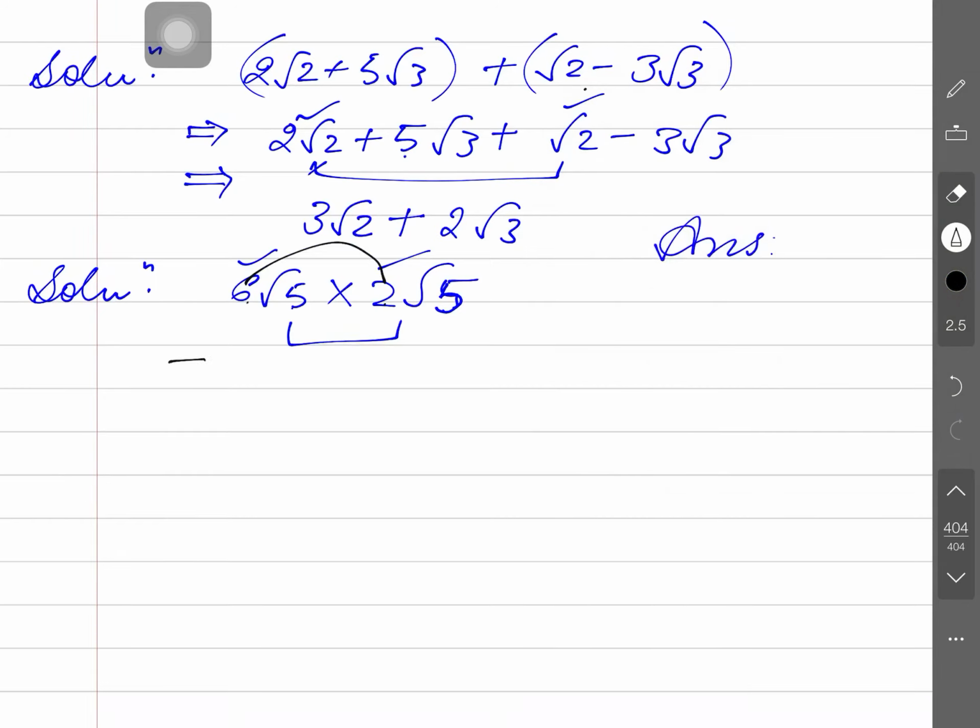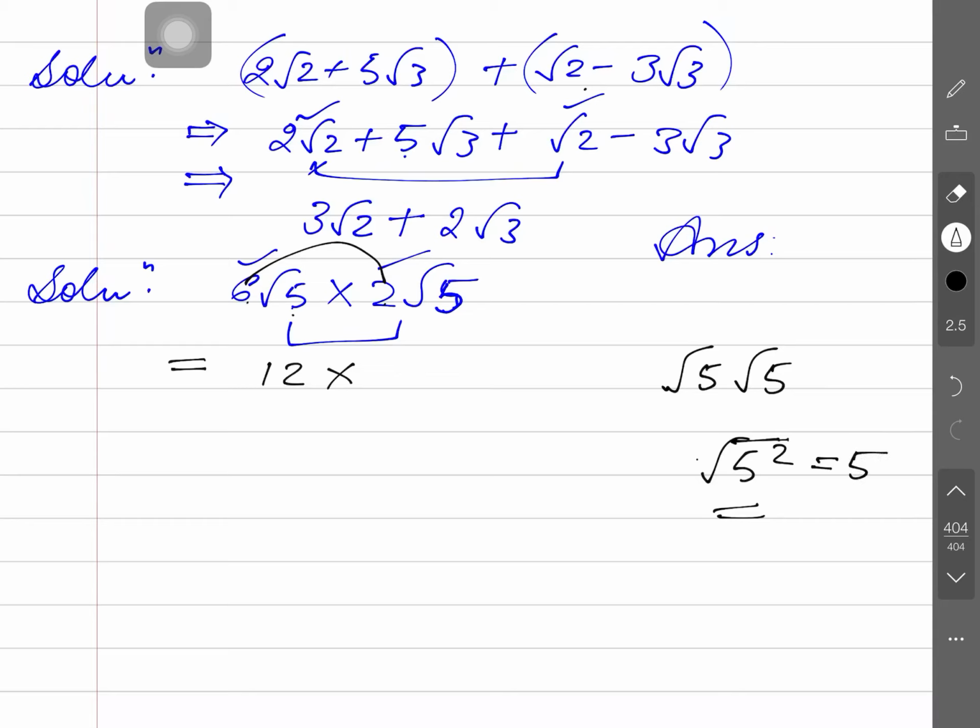So, 6 2s are, what will happen here? Please tell me. 12 into root 5 into root 5. The same operation is there. So, this can be written as root 5 squared. Is that clear? Its index is 2. So, any number carrying a power equal to the index gets free from the surd sign.